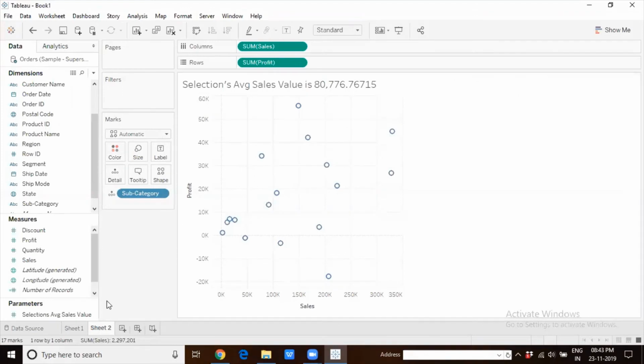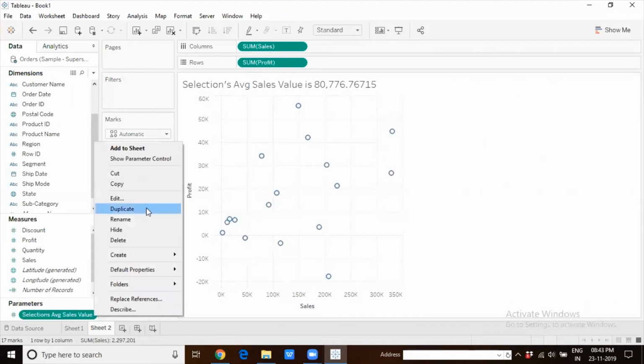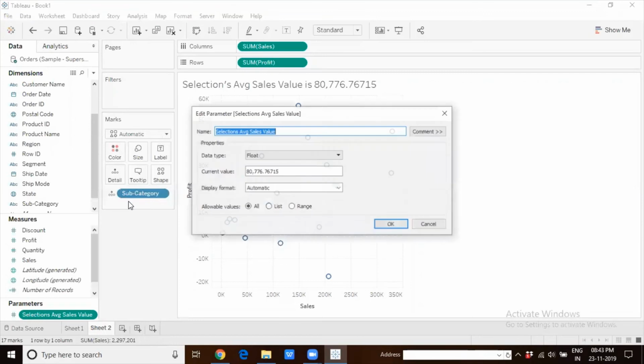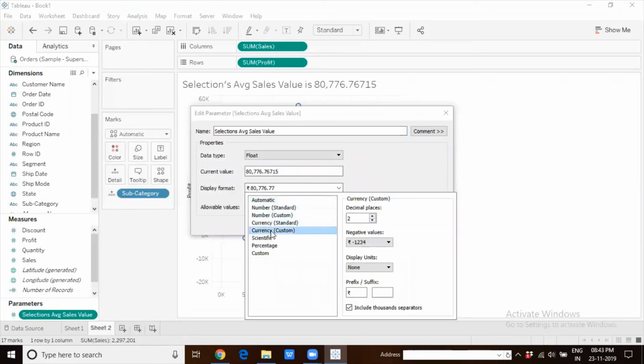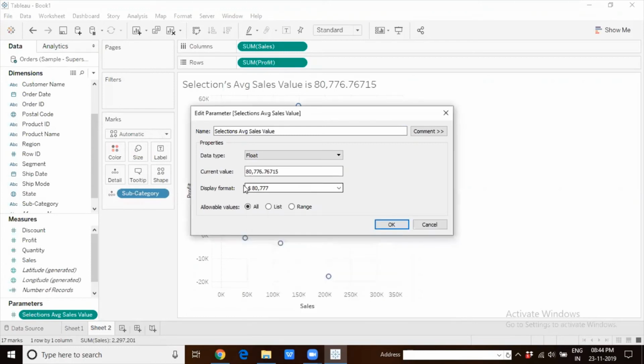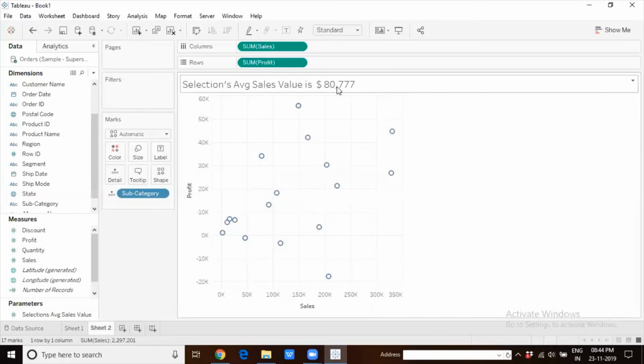With so many decimals, I think we will just edit the display format of the parameter. Let us edit the parameter and change the display format to currency custom. We know that in Superstore, we have data for the sales happening in United States. So it is more meaningful if we prefix the sales value with a dollar sign, followed by a space and then the value. And I will reduce the decimal places to 0. So I'm changing the display format of that parameter and I'll click on OK. Now it's more meaningful, right?